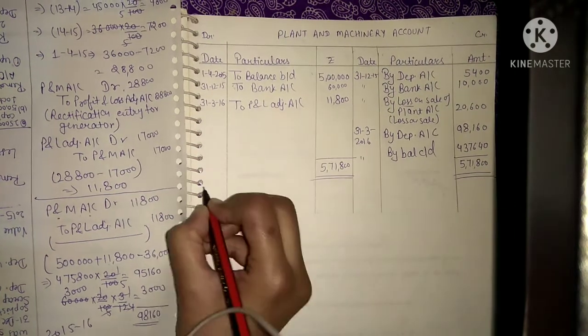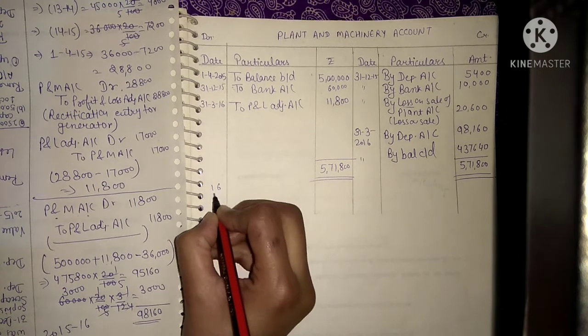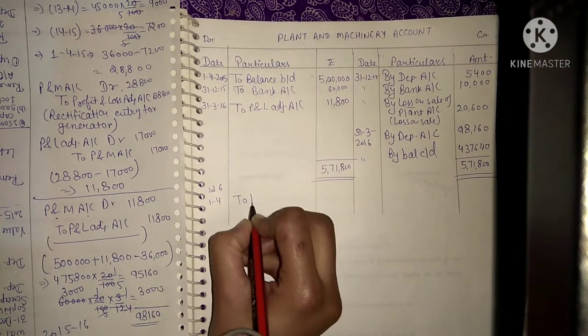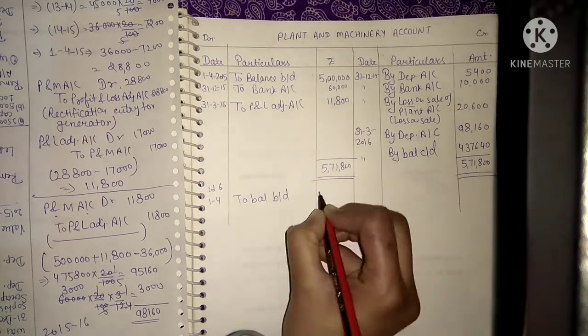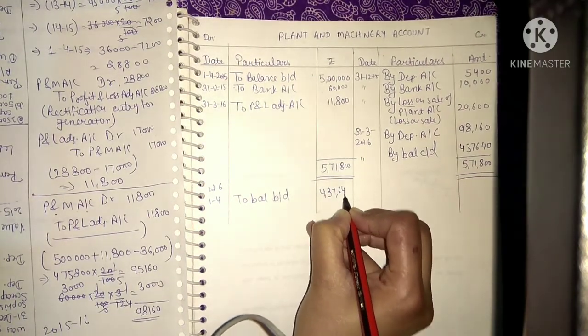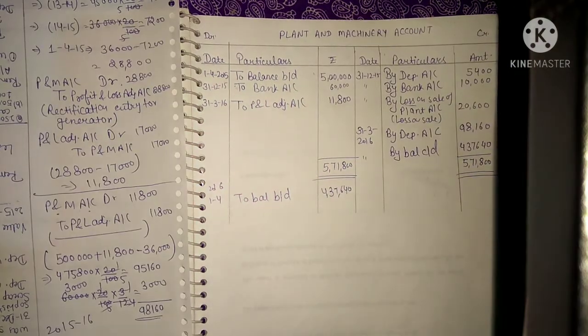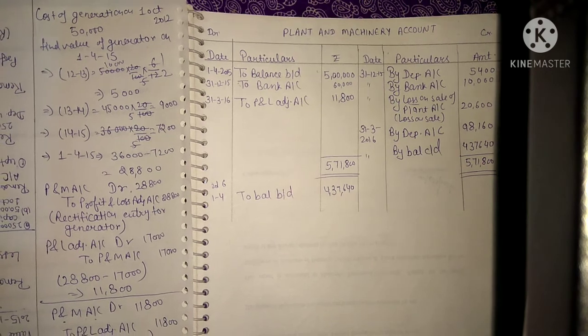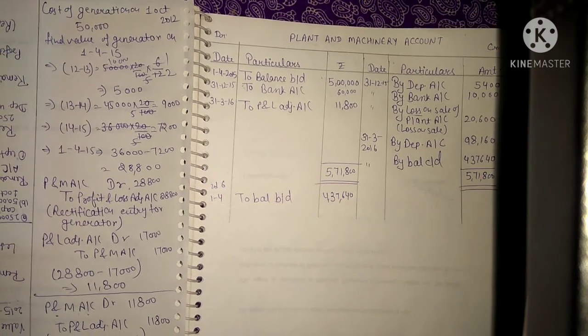For the next financial year, 1st April 2016, you will write here to balance b/d 4,37,640. So this is how we will solve this illustration number 13, in which there is a disposal of asset and rectification of errors is given.